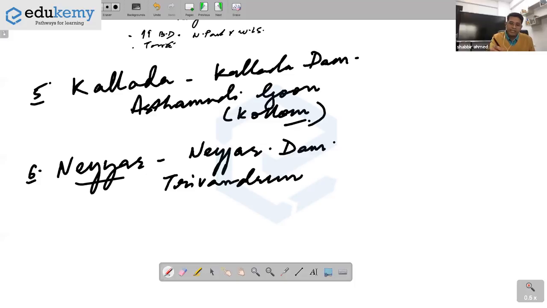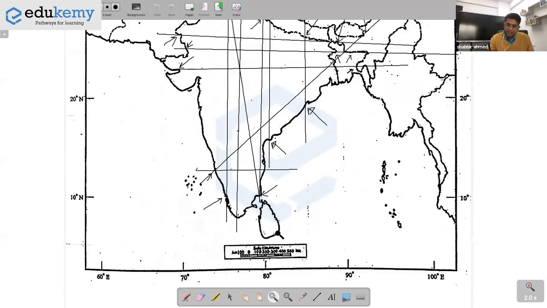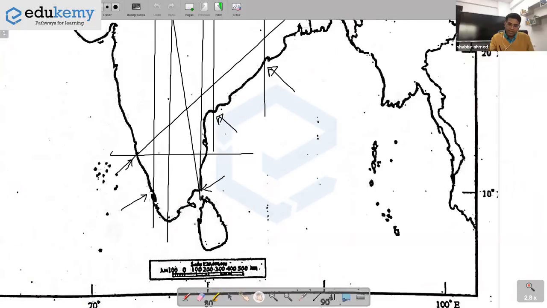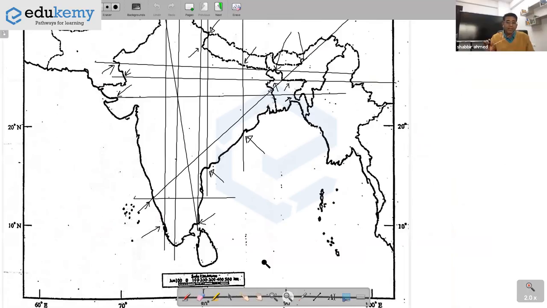Okay, now let us see how we mark it. Now let me help you mark this. You can take up any outline sheet. Okay, so I've taken up this sheet. Now, you should know this place because sometime in the past we have done all the marking. So it's like this. If you have to mark Panjim, how do you mark it? This part, here is Ongole. If you move westwards like this, somewhere here is Panjim.